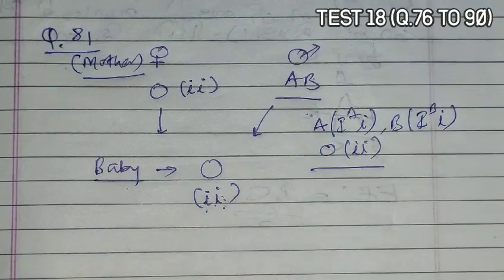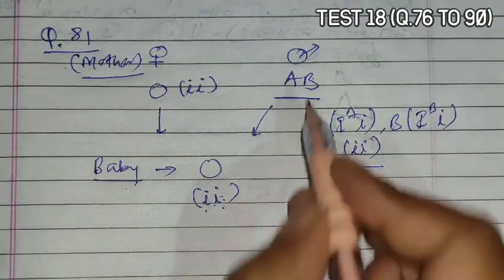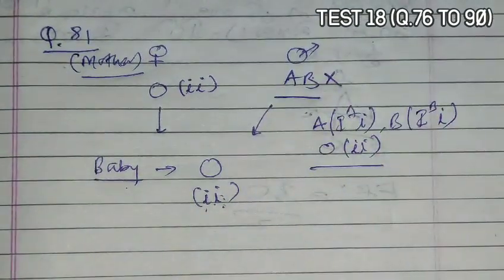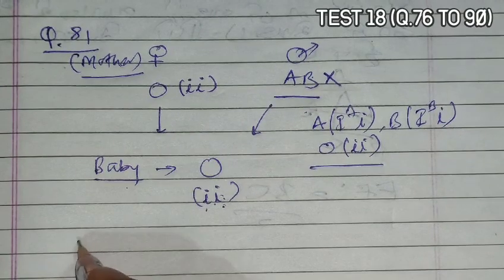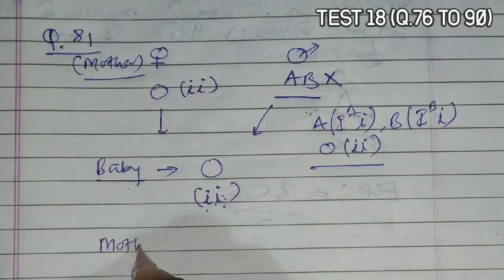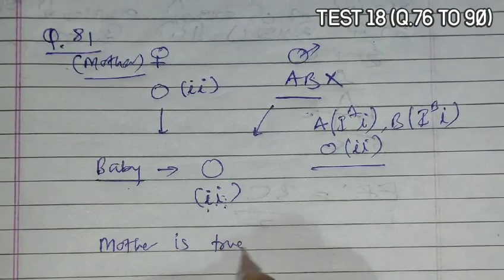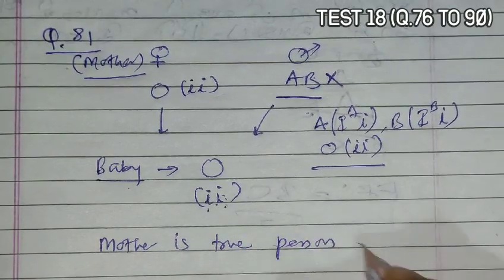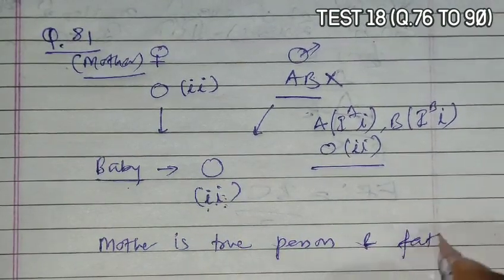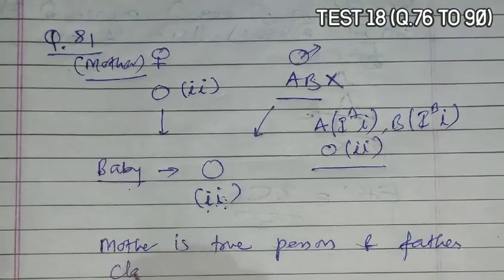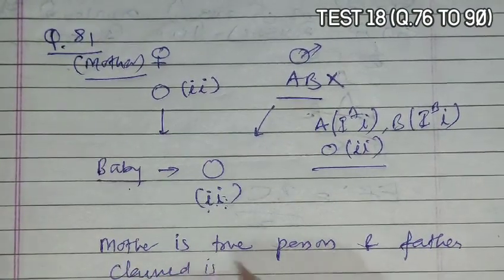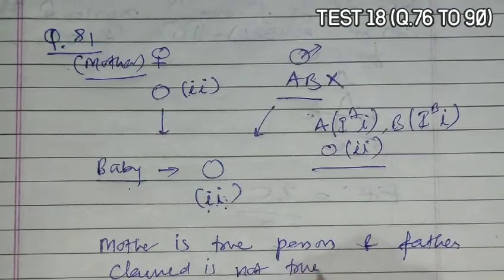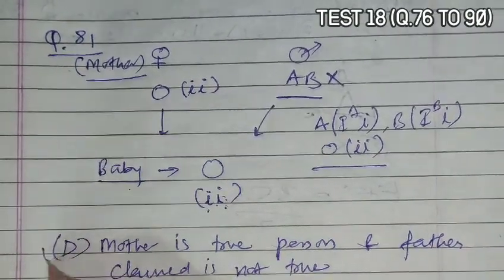Then and only then the O blood group can happen. So the father cannot be of AB blood group. So according to this option, the mother is the true parent, and the father's claim is not true. So D is the correct answer.